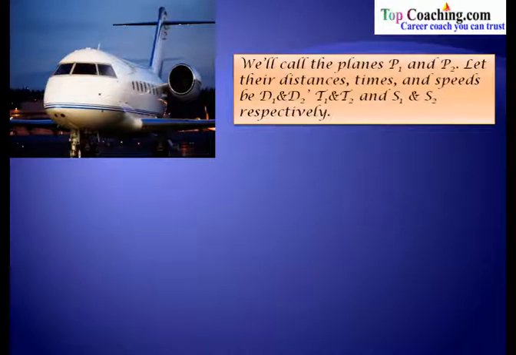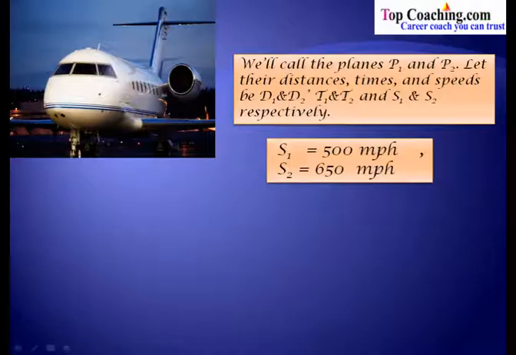We'll call the planes P1 and P2, and let us say that the distances, times and speeds are D1, D2, T1, T2 and S1 and S2 respectively. Now S1 is given to be 500 miles per hour and S2 is given to be 650 miles per hour.